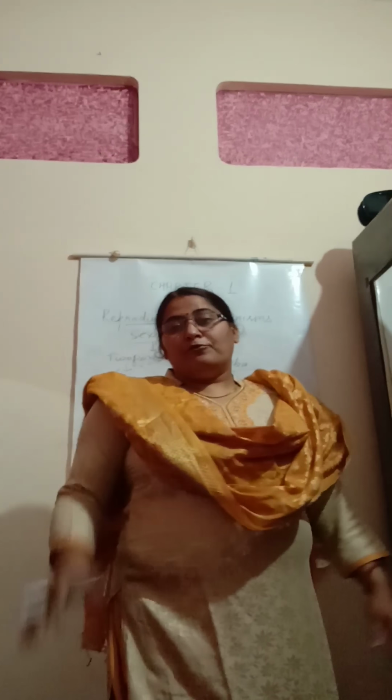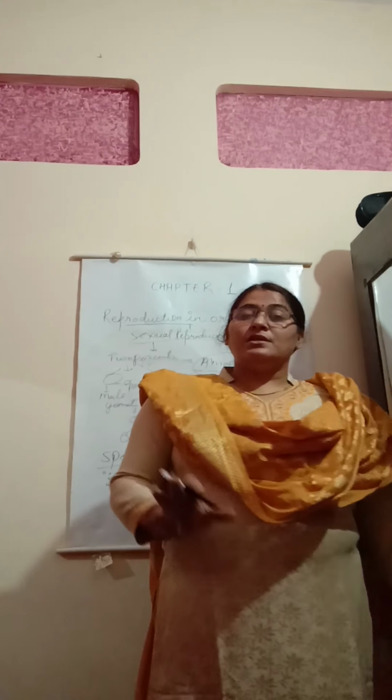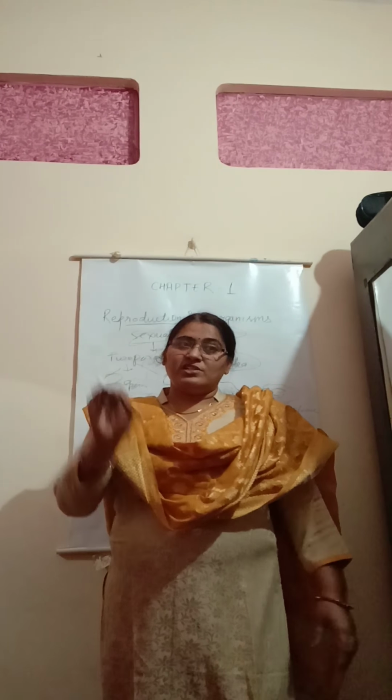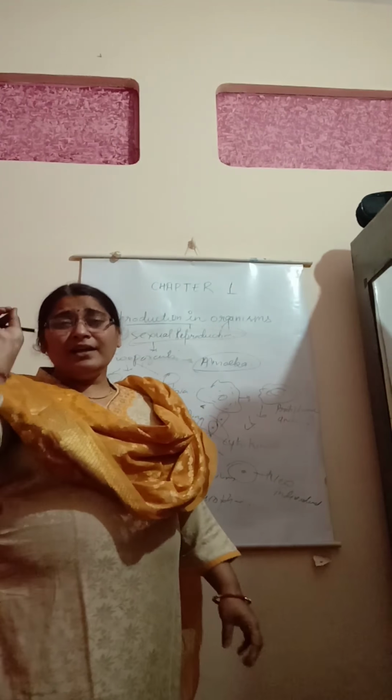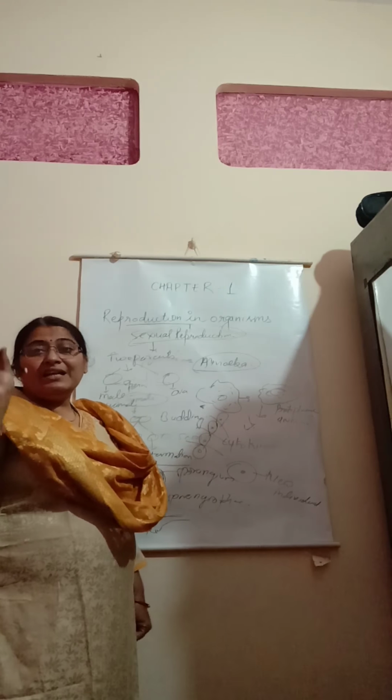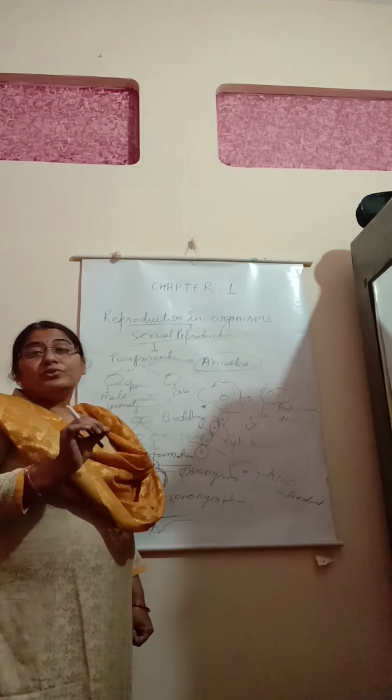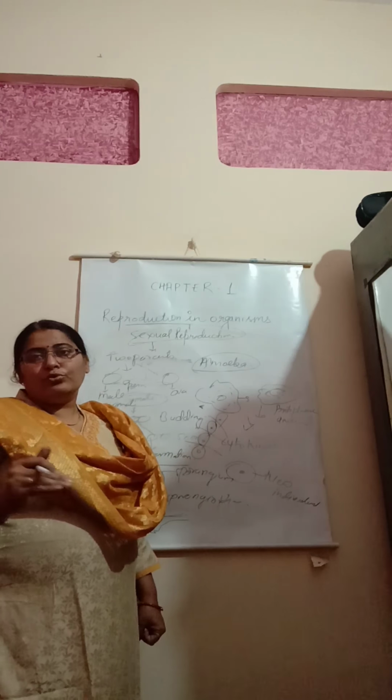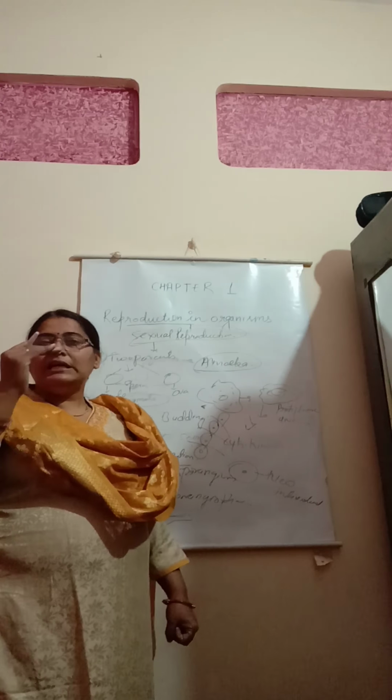So students, for today you have an assignment. First of all, you will make notes on these particular topics: reproduction, what is lifespan, what is juvenile phase, what is senescence, what are the various phases of the lifespan, and what happens during the reproductive phase. I will explain later on in detail.